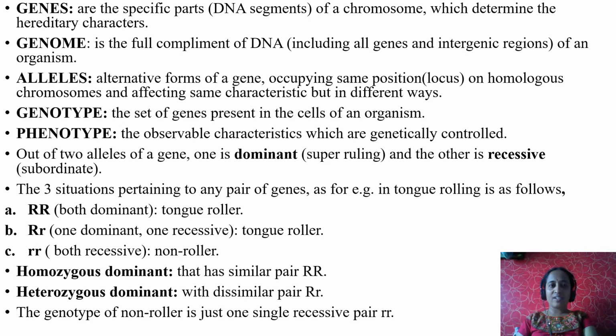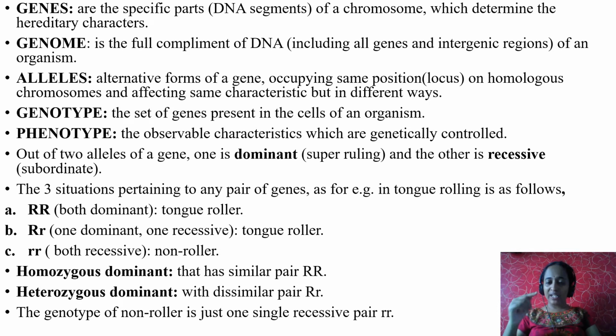Genes. What are genes? Genes are the specific parts of a chromosome or DNA segments which determine the hereditary characteristics. We always used to say the word genes. What exactly are genes? These are the segments of DNA which transfer from one generation to another generation. You may carry both of your parents' genes, but you carry more of your mother's characteristics compared to the other genes. Genes are the specific DNA segments of a chromosome which determine the hereditary characters.